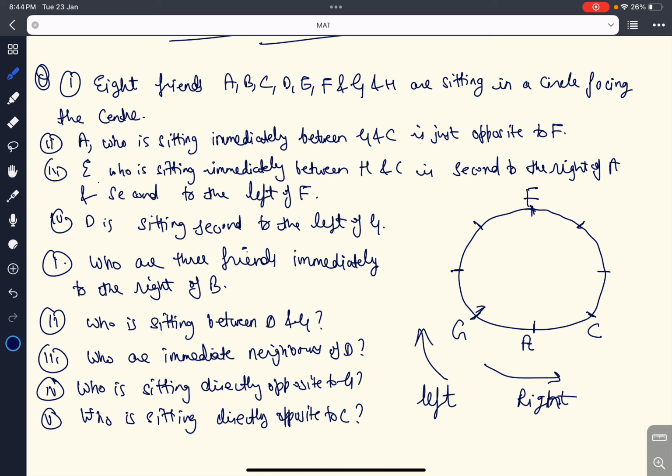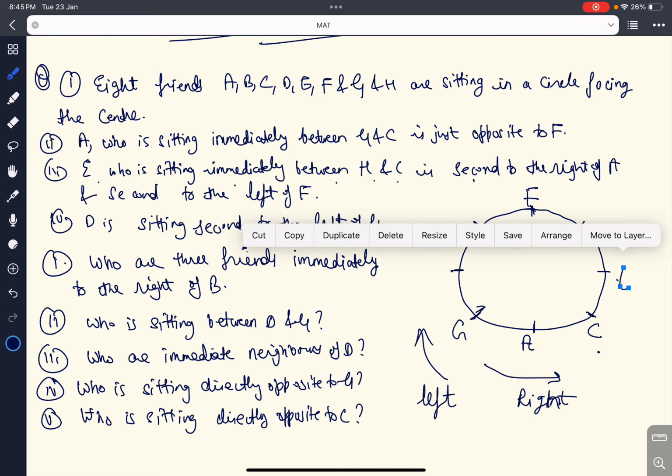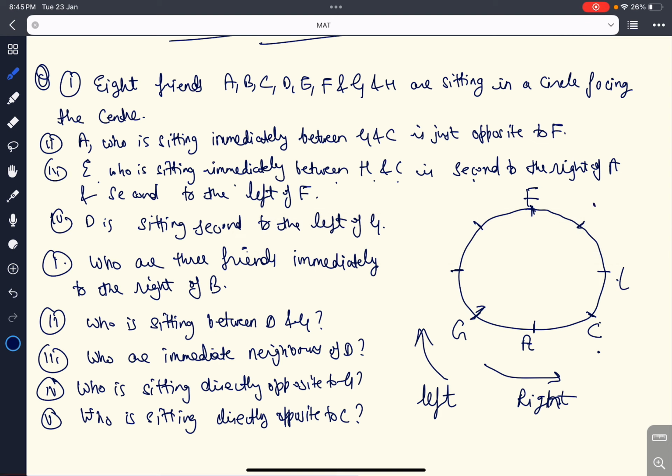Our second statement is E, who is sitting immediately between H and C, is second to the right of A. E is second to the right of A. This is first right, this is second right. This is E, and E is sitting between H and C. So this is C and this is H, and E is also second to the right of A and second to the left of F. You can see this is the left position, first, second. This is H. D is second to the left of G. G first left, second left.